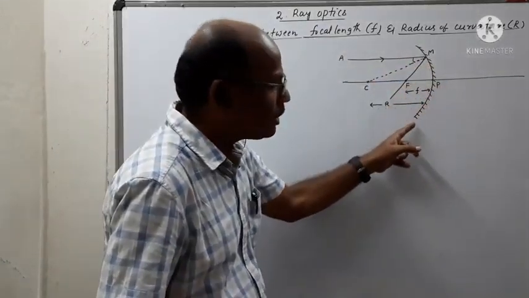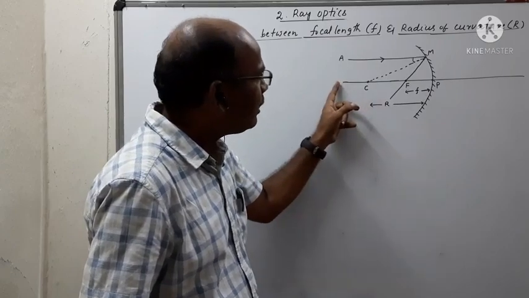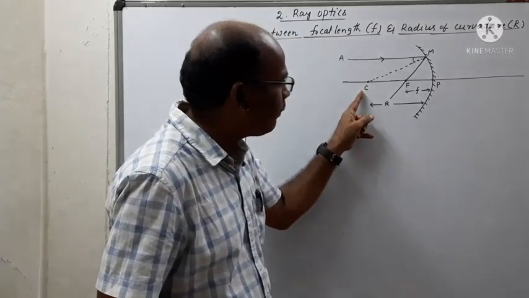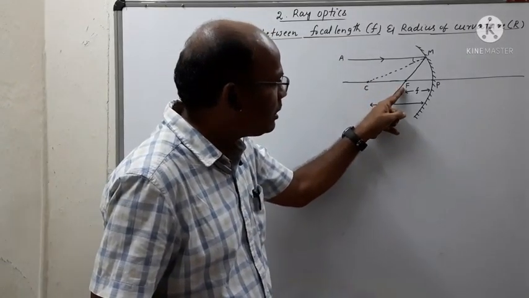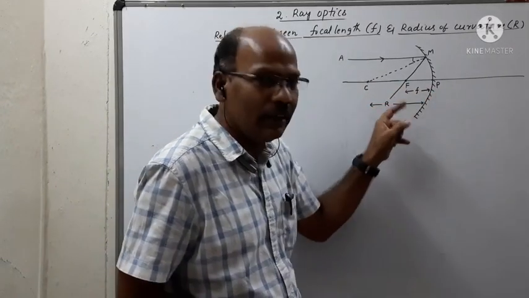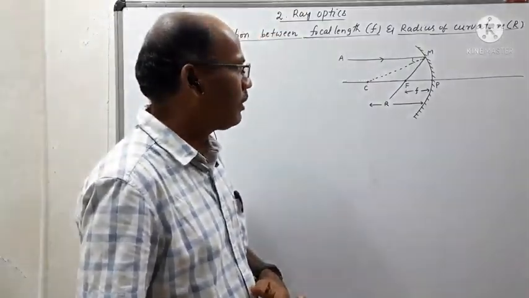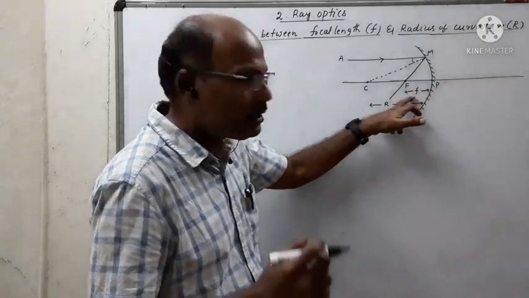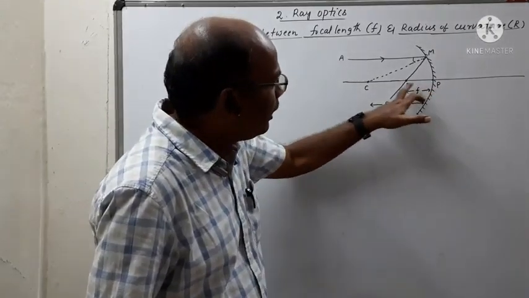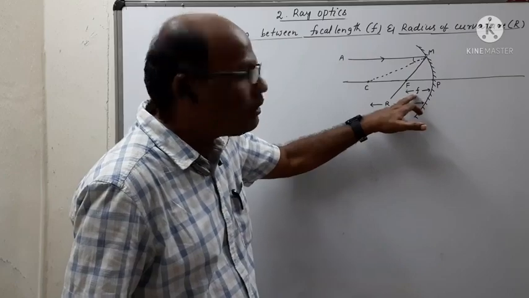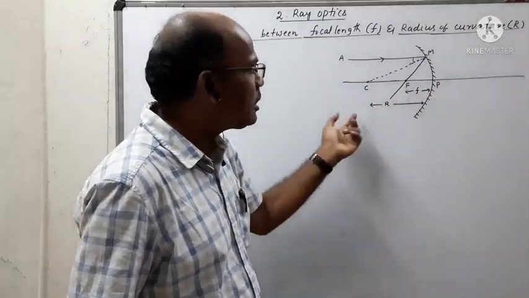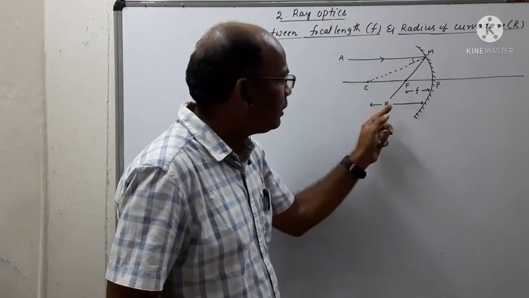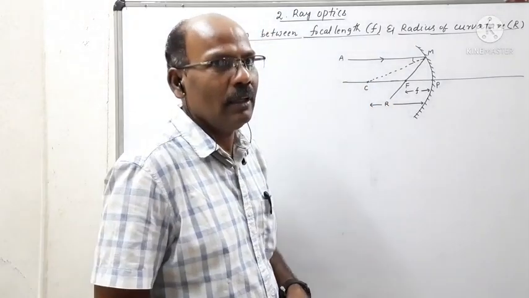So this is the concave mirror. C, F and P are respectively the center of curvature, principal focus and pole of the given concave mirror. So we are observing that. This is the focal length, meaning the distance between the pole and principal focus is called the focal length. And the distance between the pole and center of curvature is represented by the letter R.